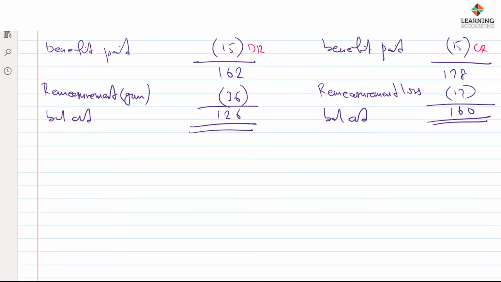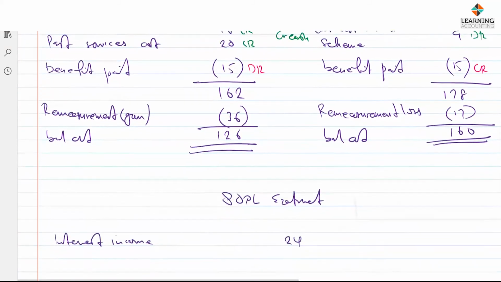So going to the profit or loss extract, if you have to show it, profit or loss extract, we're going to have interest income. Interest income 24, we calculated that to be 24.